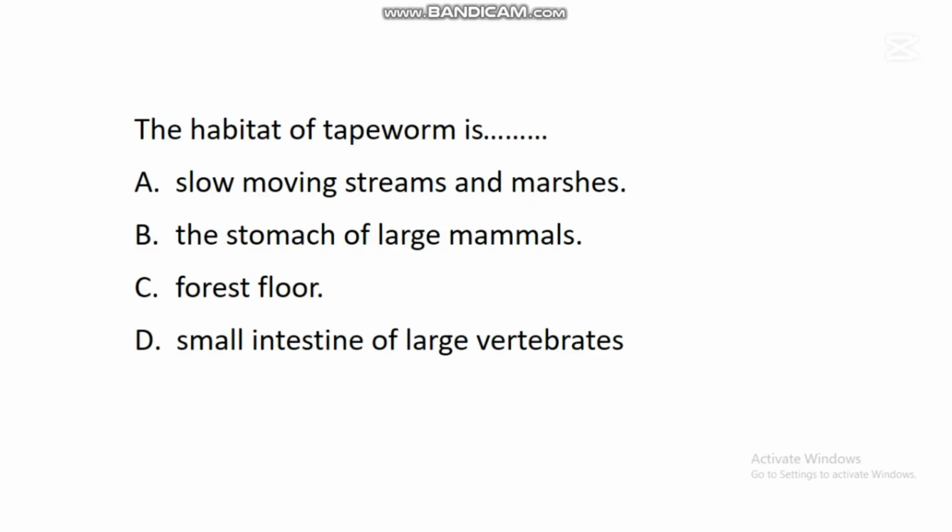In this question, the correct answer is D. Small intestine of large vertebrate. Studies have shown that there is a parasite called tapeworm. This tapeworm lives in the small intestine of human beings and some other mammals.